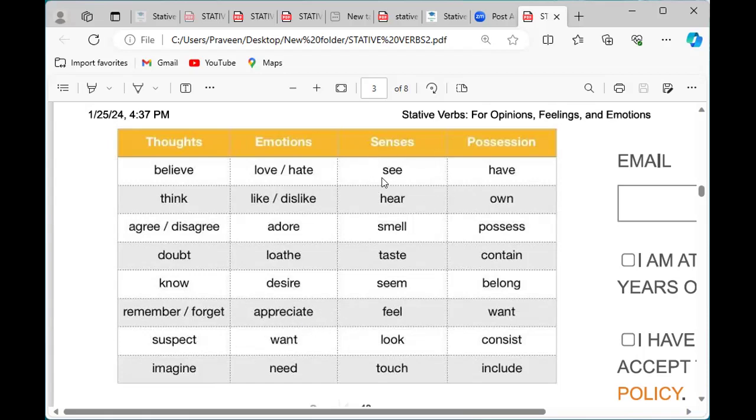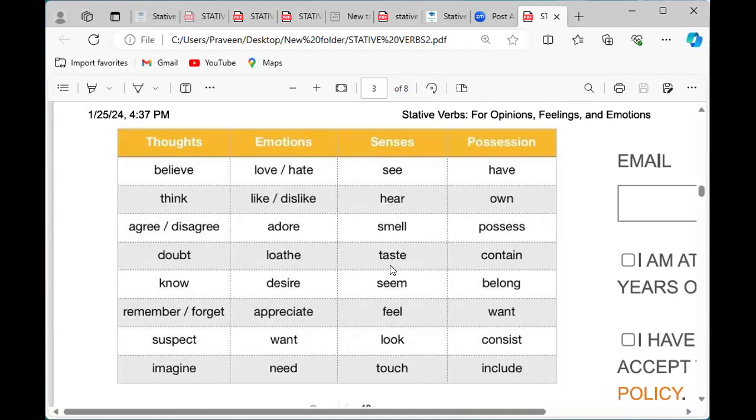Senses. These are all senses that we get through sensory organs. By eyes we can see, by ears we can hear, through the nose we can smell, and taste.